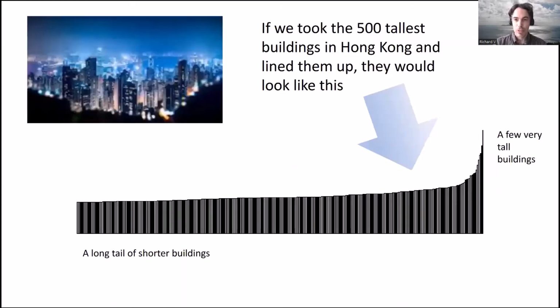I'm going to start by talking about the heights of tall buildings in Hong Kong. If we took the 500 tallest skyscrapers in Hong Kong and lined them up, then we get a picture like this, where each bar in this picture represents one skyscraper. There are just a few extremely tall skyscrapers, and then there are lots of skyscrapers that are kind of lower in height. There's a long tail of shorter skyscrapers and a few very tall ones. And that turns out to be a pattern that has some mathematics behind it.